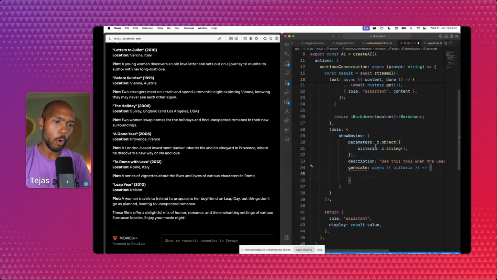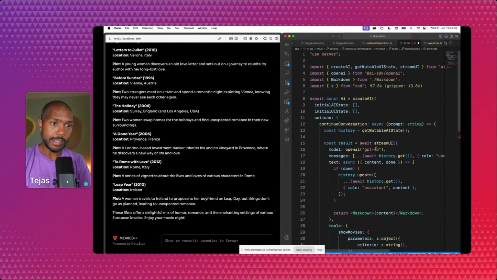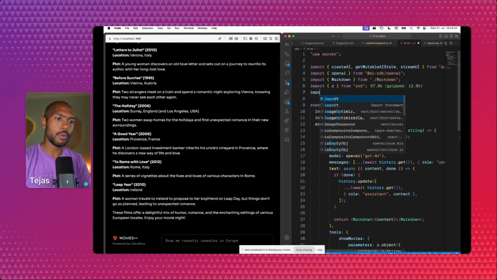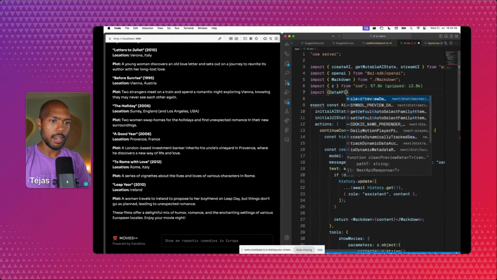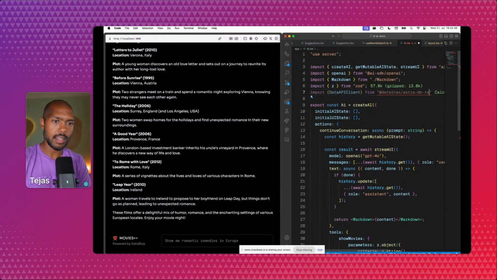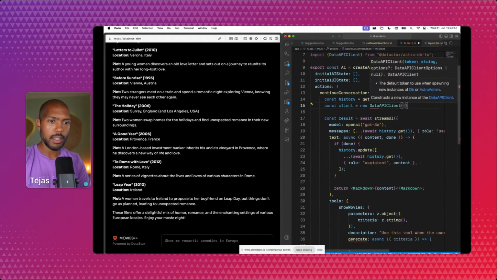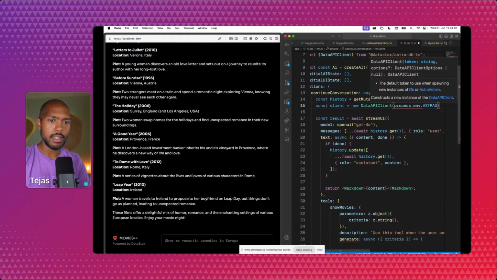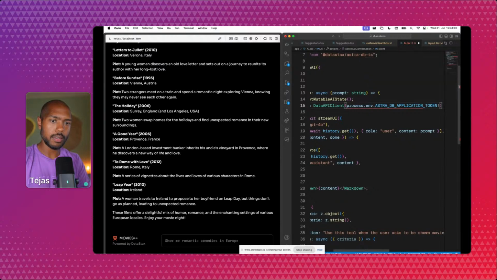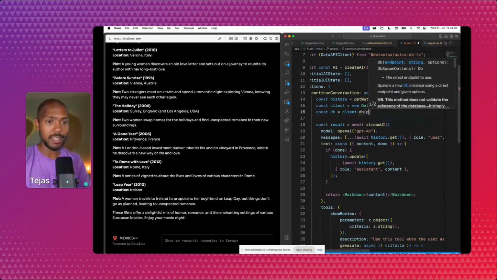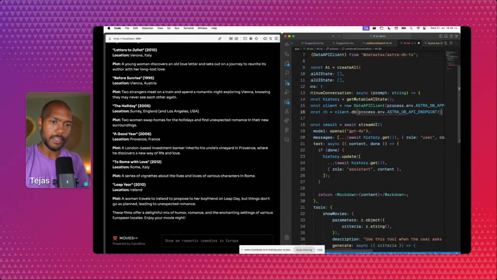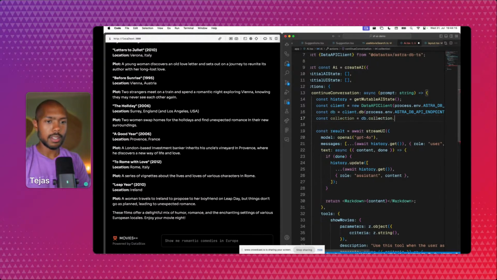Okay, so how might we query Astra with this? Well, DataStax has an API, so we'll import DataAPIClient from the DataStax AstraDB TS package, instantiate the client, and query it. Here, we'll say const client is new DataAPIClient with process.env AstraDB application token. Const db is client.db with process.env AstraDB API endpoint. These are environment variables. Collection is movies. And now we can get data.